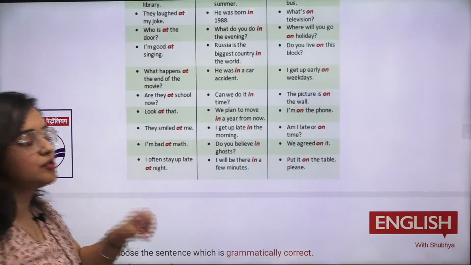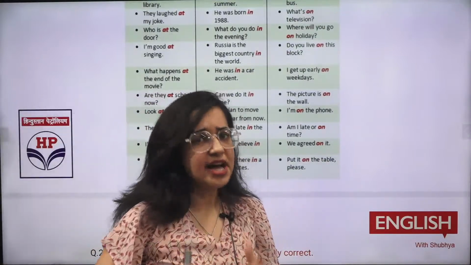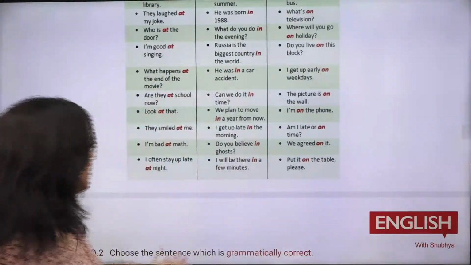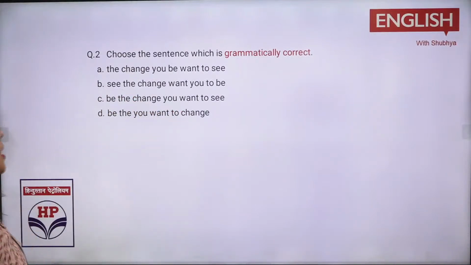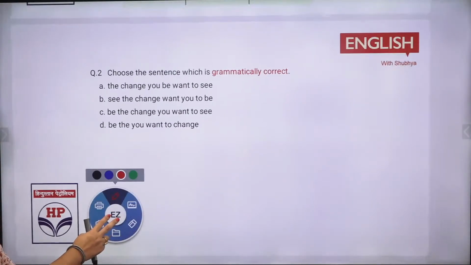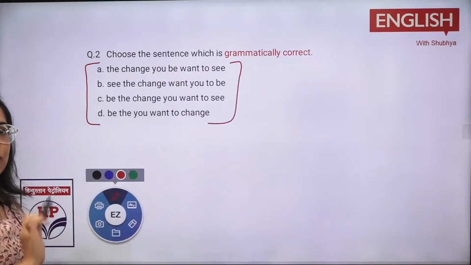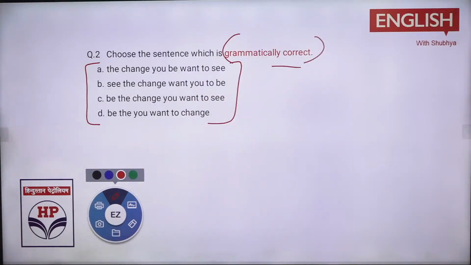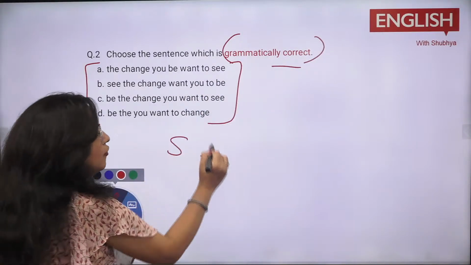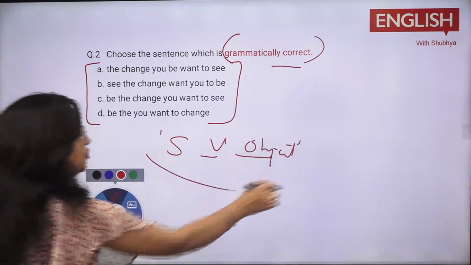So this was a way you need to note it down. You need not only to solve the questions. Whenever you attempt a question, get a major idea कि साथ साथ में we get the rules also. Main task is also to get the rules. Now see, this is a simple one where you can be given a statement. 4 statements are given, right? So you need to check which is grammatically correct, right? So grammatically correct means the subject should be there, verb should be there, object should be there. So this is a category you need to devise.